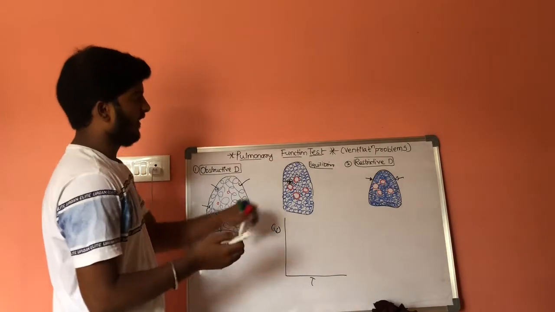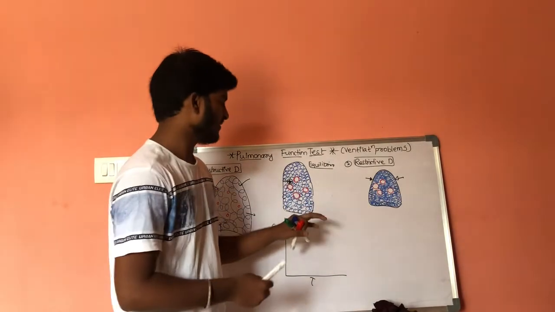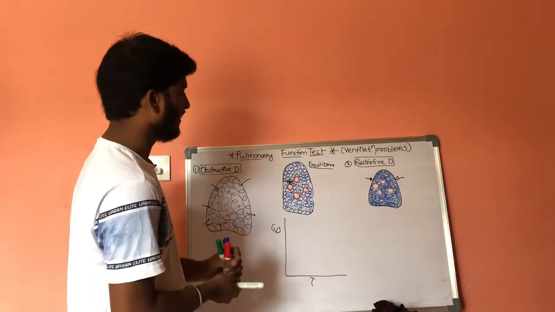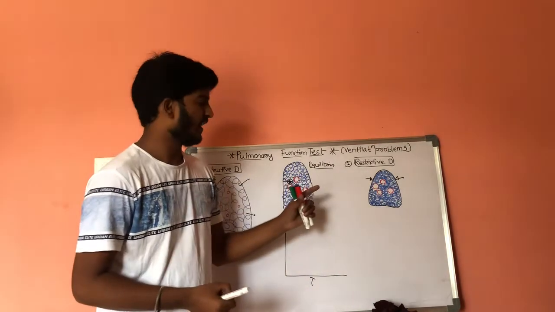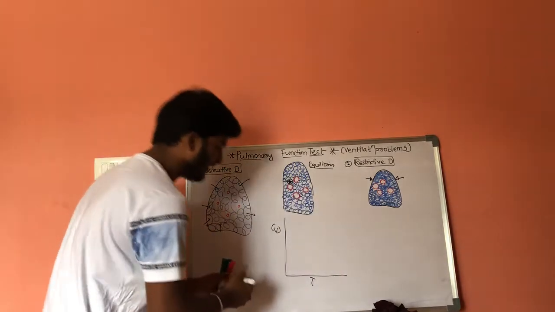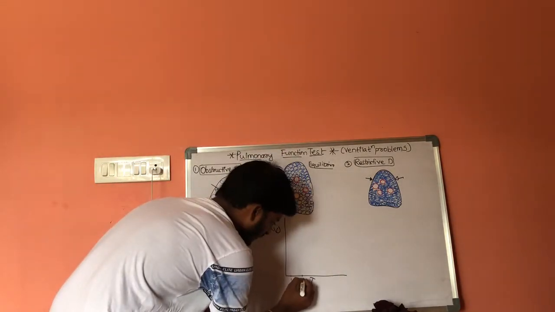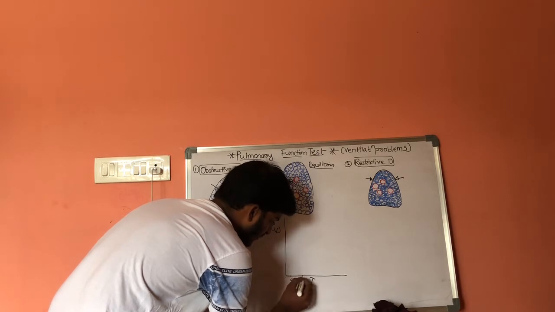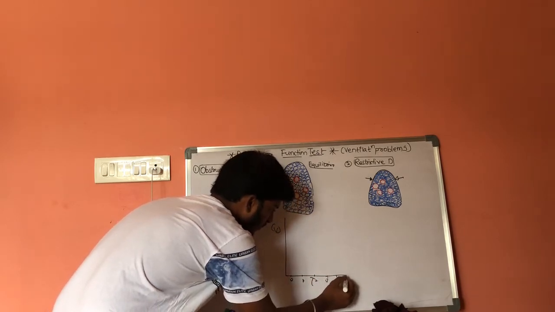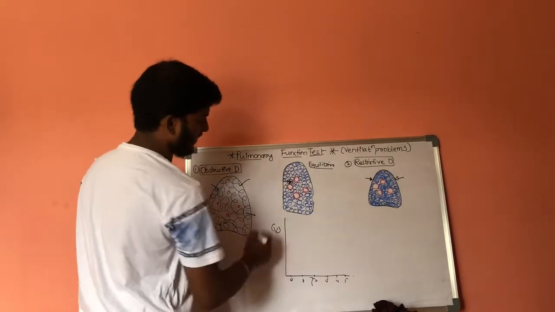Now let us consider a patient forcibly inspires air into the body and is allowed to expire forcibly. Here the time is 0, 1, 2, 3, 4, 5, 6, and here it includes volume.